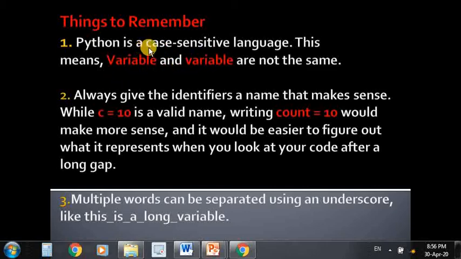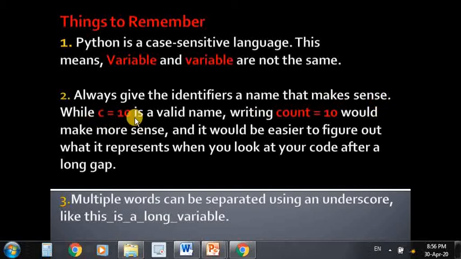What is a case sensitive language? In a language, if capital letters and small letters behave differently, this type of language is known as a case sensitive language.